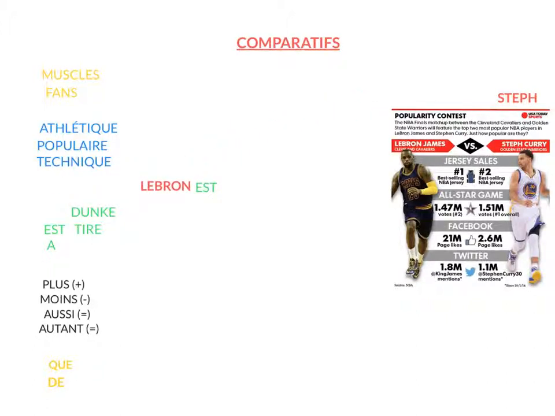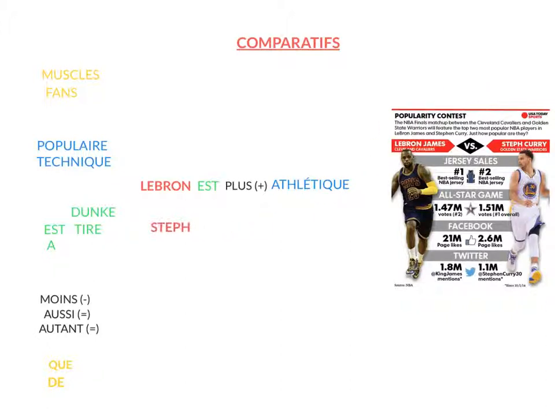LeBron est plus athlétique. LeBron is more athletic. This is as simple as that, guys. This is how you compare. Plus meaning more in French, and you use it with an adjective. LeBron est plus athlétique.